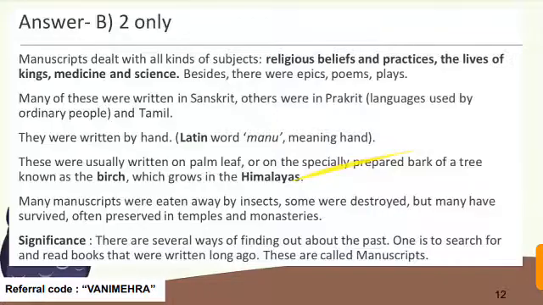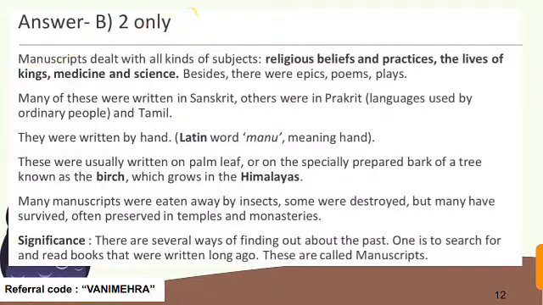Correct answer here is B, 2 only. Only the second statement is correct here. See how manuscripts dealt with all kinds of subjects like religious beliefs. Firstly, understand what a manuscript is. Manuscripts are the written records.